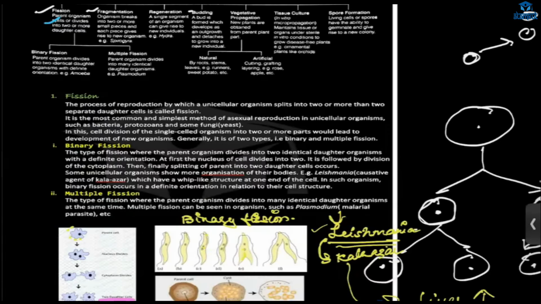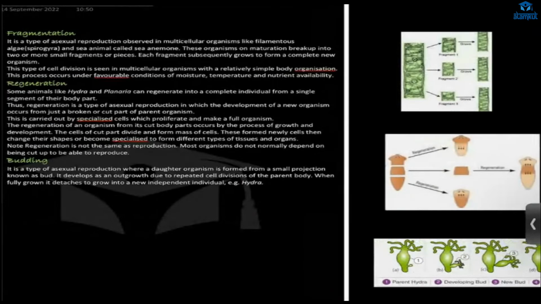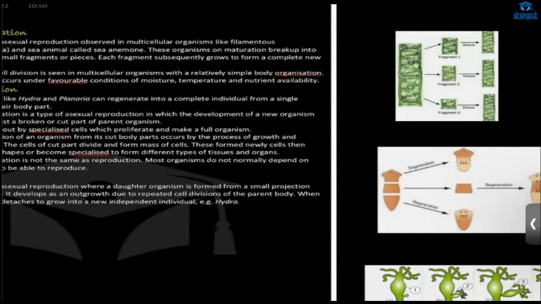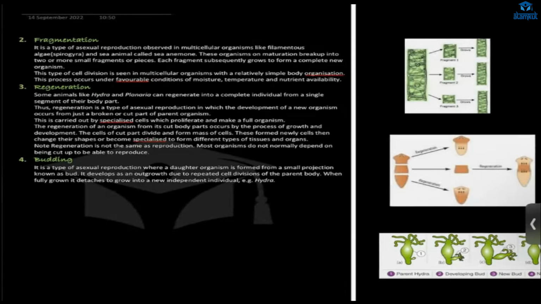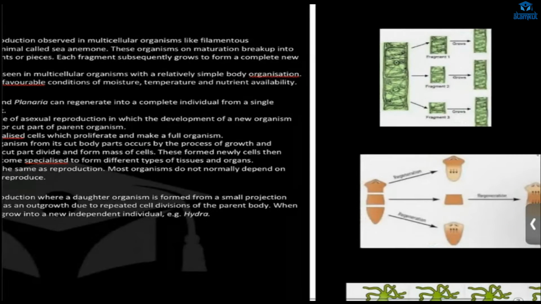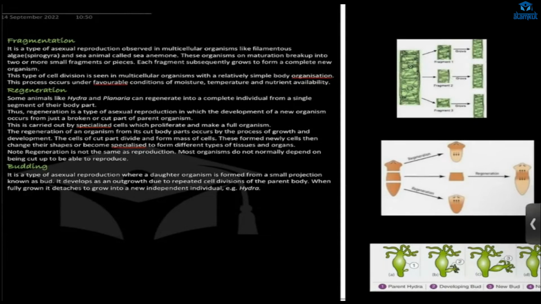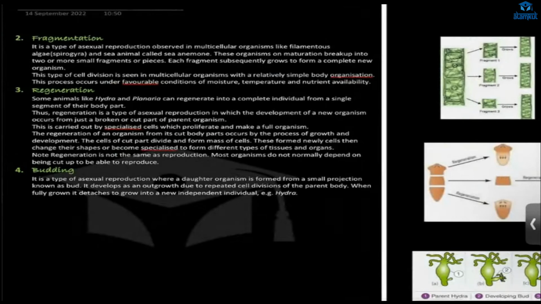So, next we are going to talk about fragmentation. See here. So, breaking of the fragments, right? And then the growing, right? Break up, then growing of that fragment to complete new organism. That is our fragmentation, and it happens in the algae, that is Spirogyra. Okay, so this fragmentation, it happens